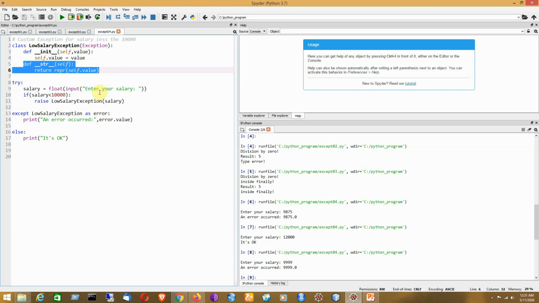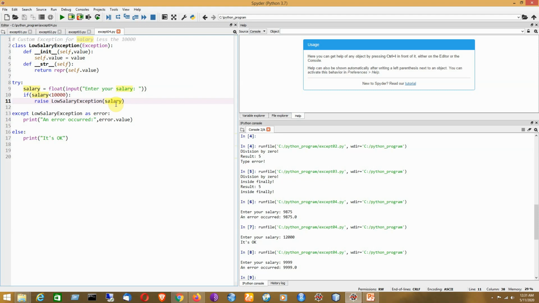So I hope that you have understood the idea of exception handling in Python. In order to handle exceptions in Python, we must have try except clauses: the error-prone code will be placed inside the try clause, and the error handling code will be placed in the except clause. We can have more than one exception depending on the application requirement. You can also have the finally clause, that means there is certain code which will always be executed no matter whether the code generates an exception or not.